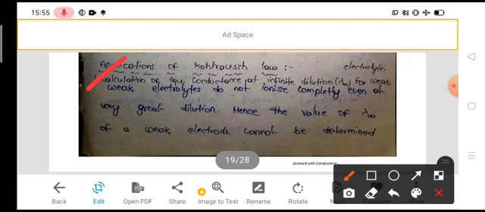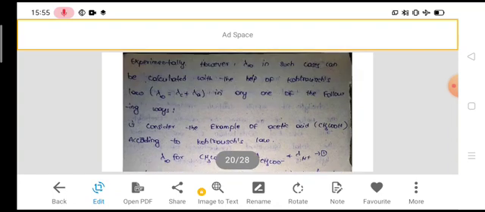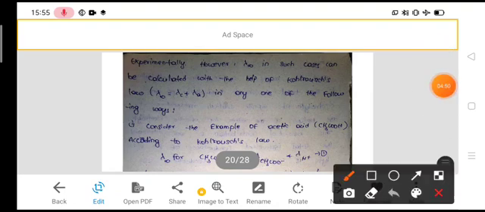Actually, weak electrolytes do not ionize completely even at a very great dilution. Hence, the value of lambda infinity, that means the equivalent conductance at infinite dilution for a weak electrolyte, cannot be determined experimentally. However, it can be calculated with the help of Kohlrausch law.